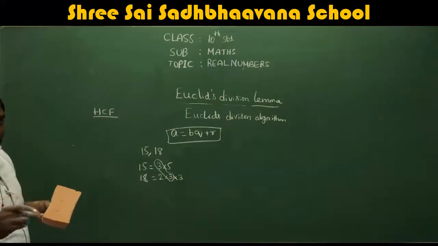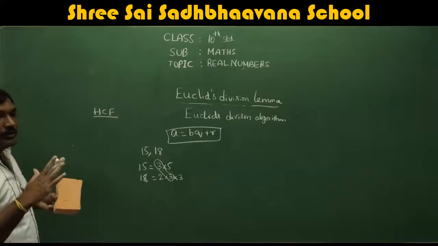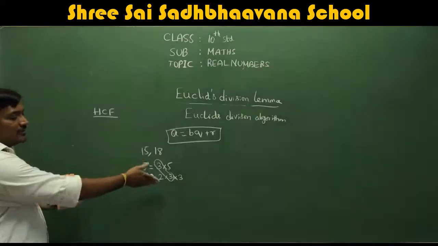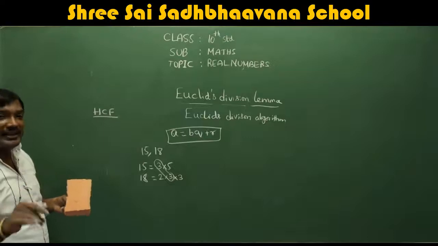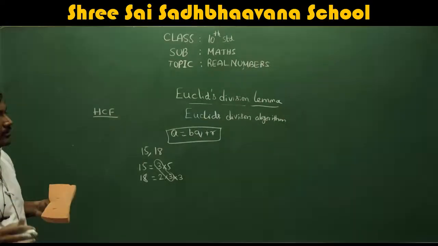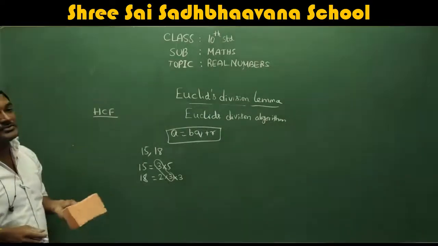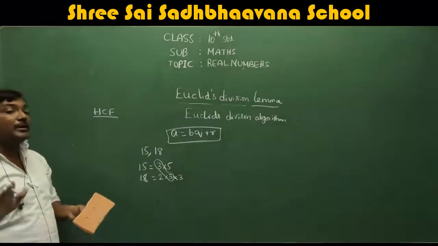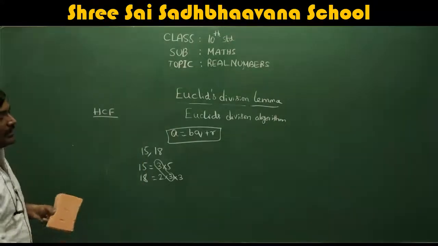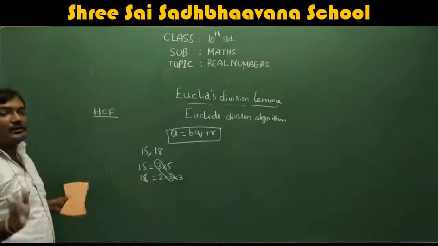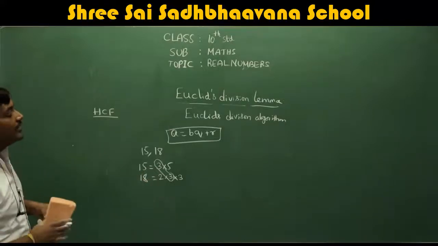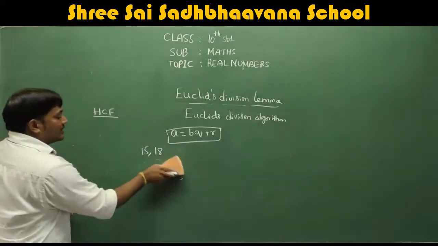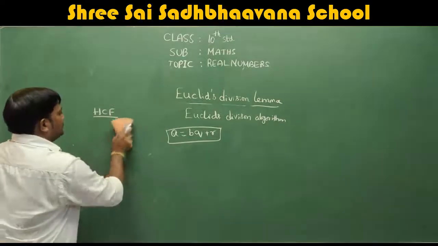In the expansion of these two numbers, 3 is a common factor. So 3 is considered as HCF. Remember that 3 should be common in both. If it is there in one and not in the other, it cannot be considered as common. So HCF means highest common factor.